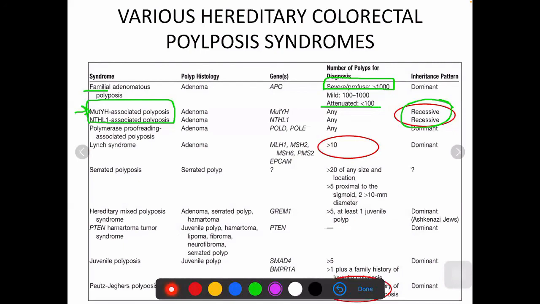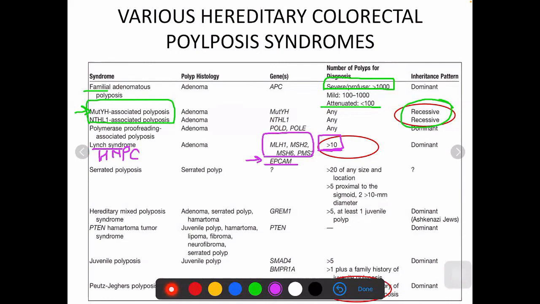So then what else do you have? You have the Lynch syndrome. The diagnosis requires more than 10 polyps. Although the heading is hereditary non-polyposis coli, you still need more than 10 polyps for the diagnosis of Lynch syndrome per se. Again these 4 genes have to be remembered, and there is another, the EpCAM gene, a cell adhesion molecule which can also be mutated in Lynch syndrome.